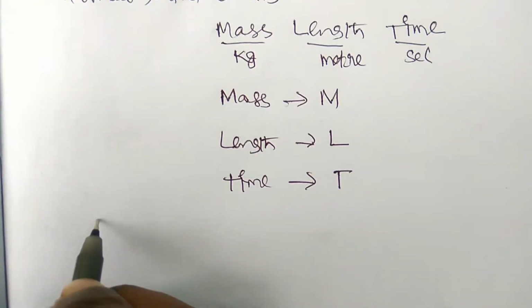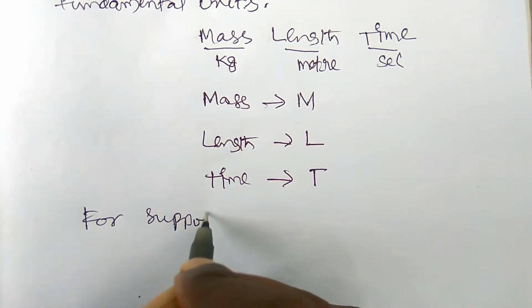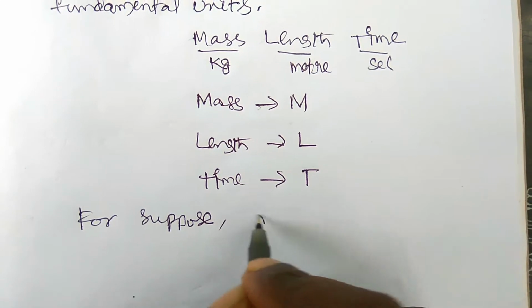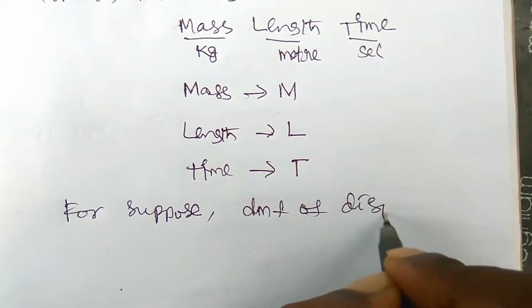Suppose we have to write the dimensional formula, DMF, of displacement.